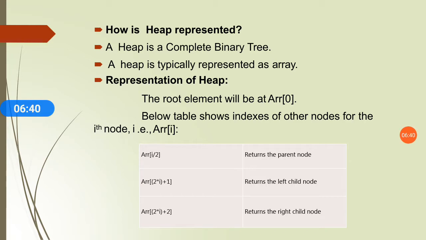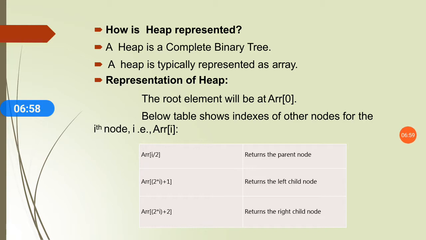The root element will be at array of 0th value. The root element is always at the array of 0th value. The index starts from the 0th value. So let's see